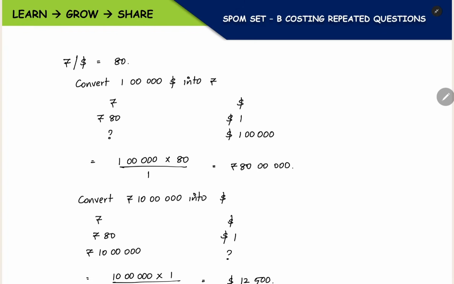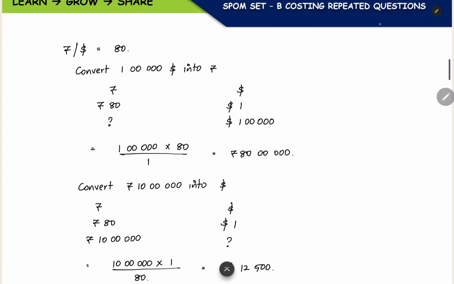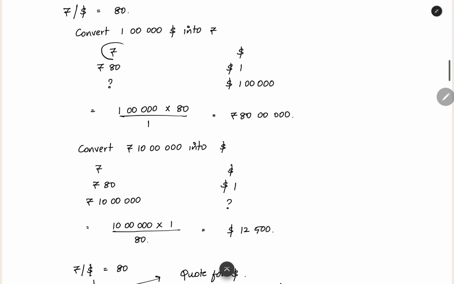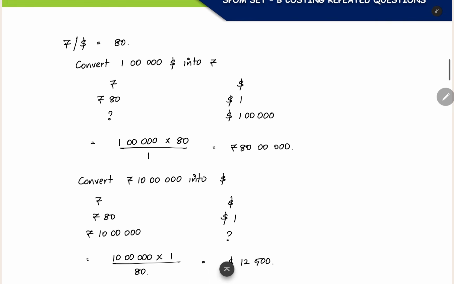So this is what is being conveyed using this expression. Now, when you want to convert $1 lakh into rupees, how do you convert that using this exchange rate? That is what we are going to see. Rupee and dollar, you can take these two, because those are the two currencies involved in this exchange rate. When you give $1, they will give you 80 rupees. $1 equals 80 rupees. So now, $1 lakh is equal to how many rupees? That is what we are going to find out.